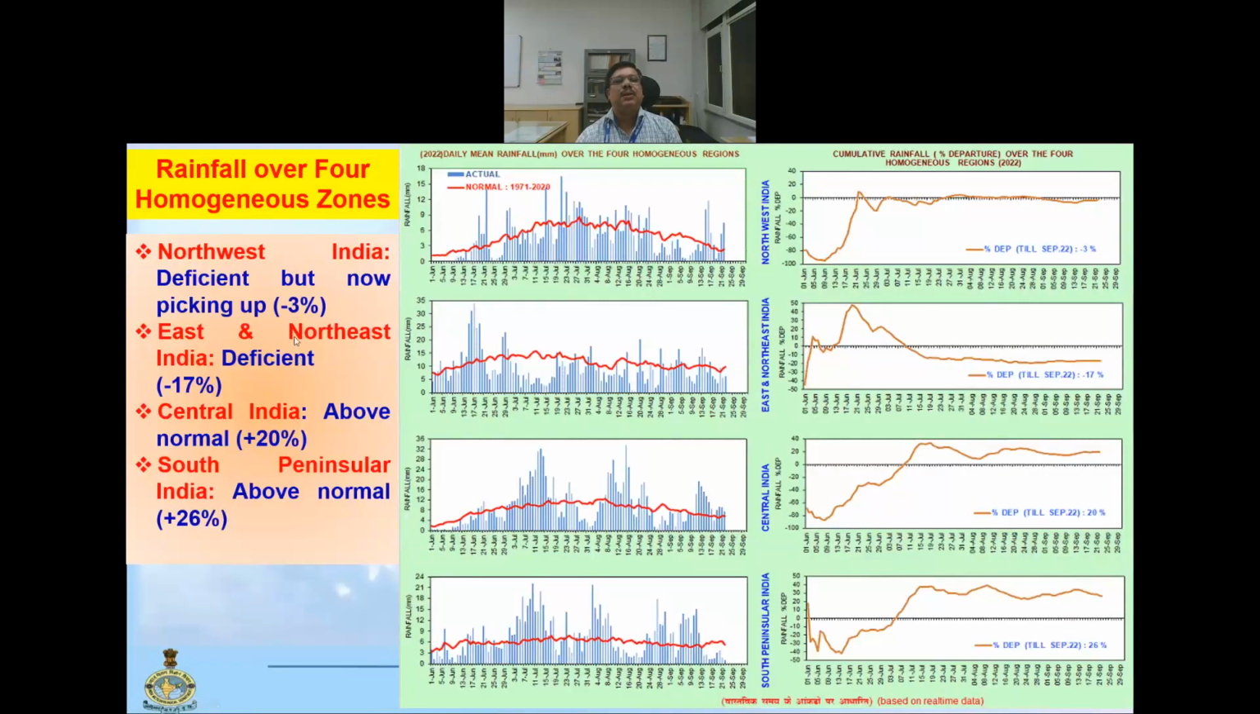And if we see the rainfall over four homogeneous regions, here we can see northwest India and east and northeast India got deficient rain, but central India and south peninsular India actually compensated that. And here we can see the transition took place from the 1st July: minus 17% over east and northeast India, and over northwest India it is near the zero line, now it is minus 3%, but central India is plus 20% and south peninsular India plus 26%.